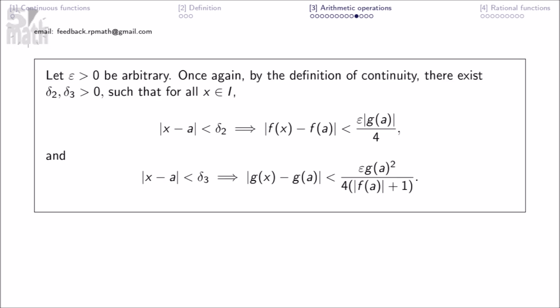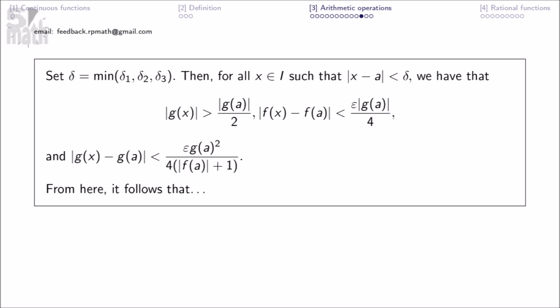Let epsilon greater than 0 be arbitrary. Once again, by the definition of continuity, there exist delta 2, delta 3 greater than 0, such that for all x in I, this and that. Set delta equal to the minimum of delta 1, delta 2, delta 3.